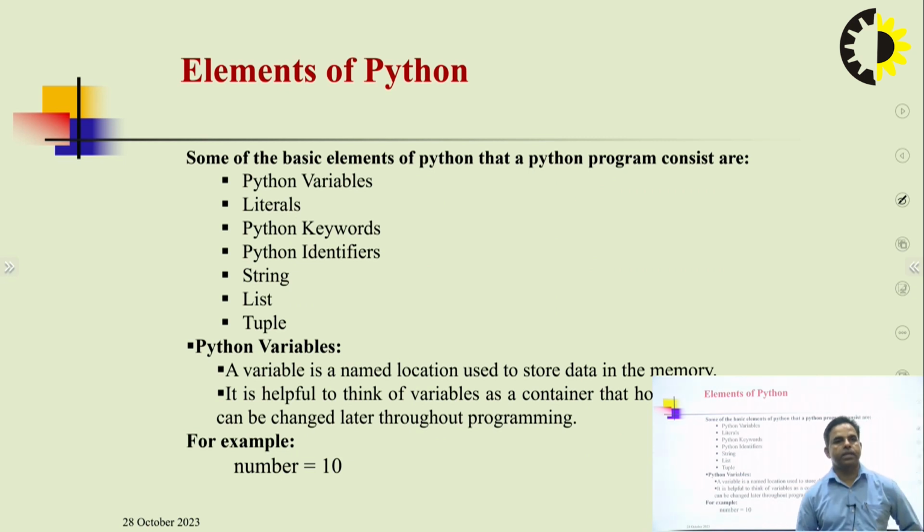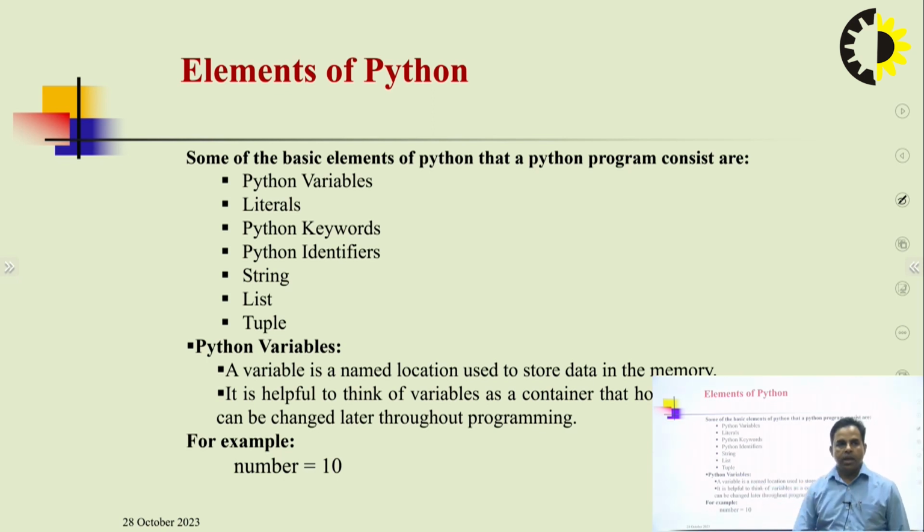Here is another basic concept about Python. Elements of Python: some of the basic elements that a Python program consists of are in this list: Python variables, literals, Python keywords, Python identifiers, string, list and tuple. These are the elements of Python, and based on these we use the concepts inside programming. First, we are going to discuss very briefly the Python variable.